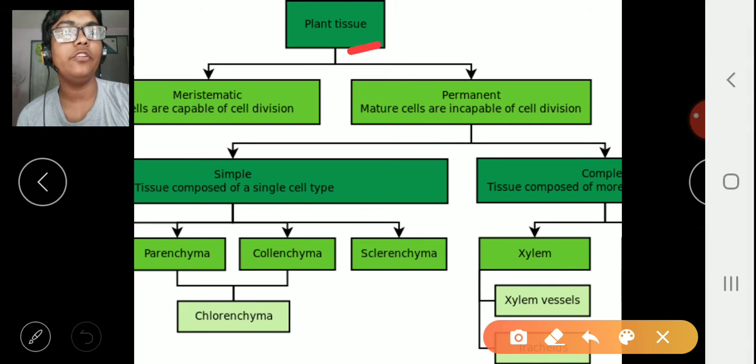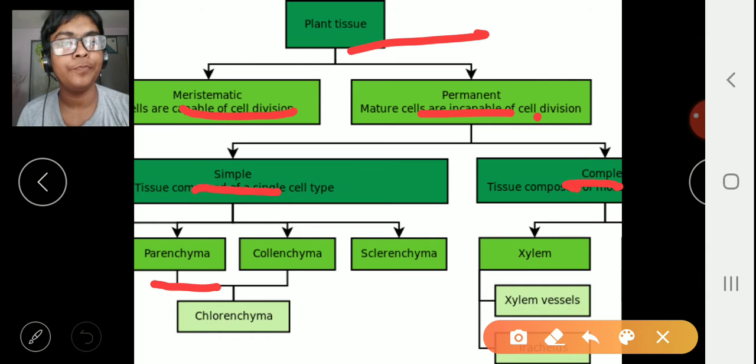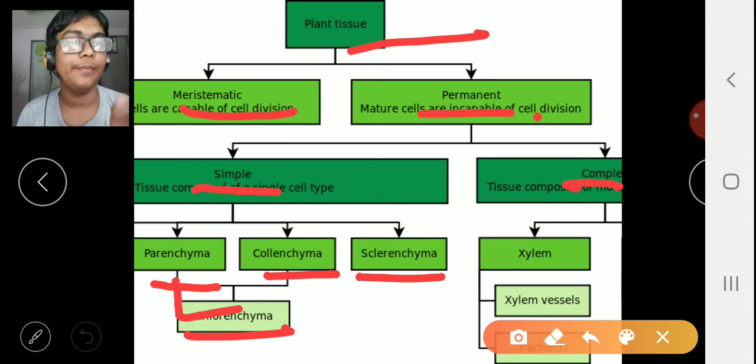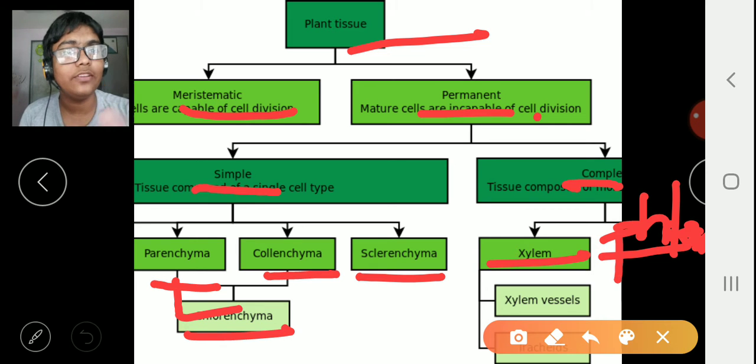So plant tissue is divided into meristematic tissue and permanent tissue. Permanent tissue is further divided into simple permanent tissue and complex permanent tissue. Simple permanent tissue is parenchyma, collenchyma and sclerenchyma. The modifications of parenchyma are chlorenchyma and aerenchyma. Whereas the complex tissues are xylem and phloem. Phloem is not seen here, but it is phloem. Now, permanent tissues are those which cannot divide.